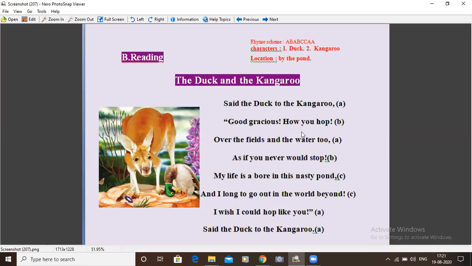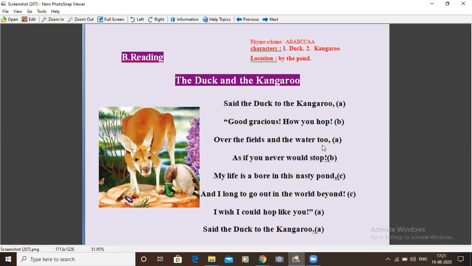How beautifully you hop. You means the kangaroo. Oh, kangaroo, how beautifully you hop. Gracious, beautiful. Hop means jump. Over the fields and the water too.